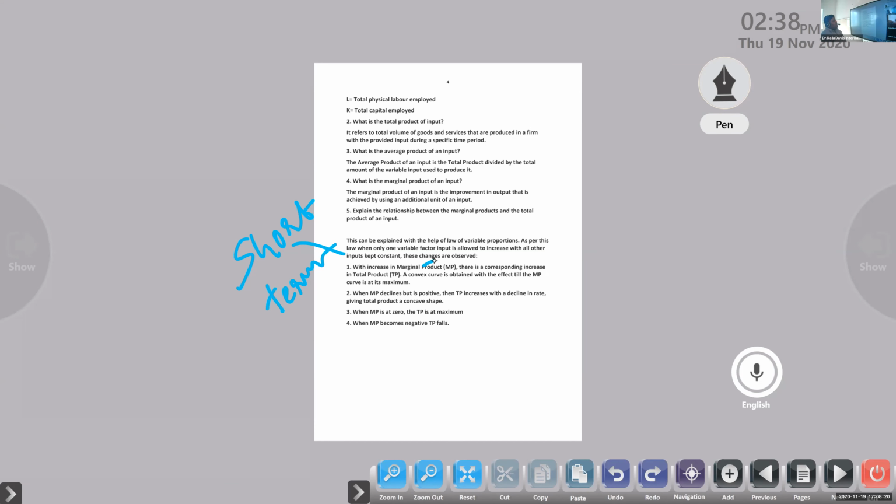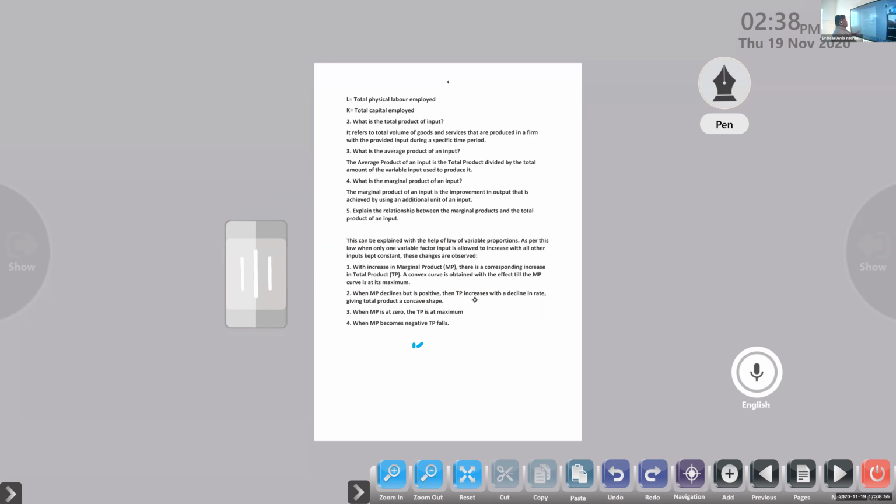So it is related with an increase in output, and we know that anyway we want to increase the input there. With the increase in the marginal product, there is a corresponding increase in the total product. Marginal product increasing, so total product also increasing. So what kind of curve will be there? A convex curve. Check the graph in your textbook. A convex curve is obtained until the marginal product curve is at its maximum. We discussed that in the class.